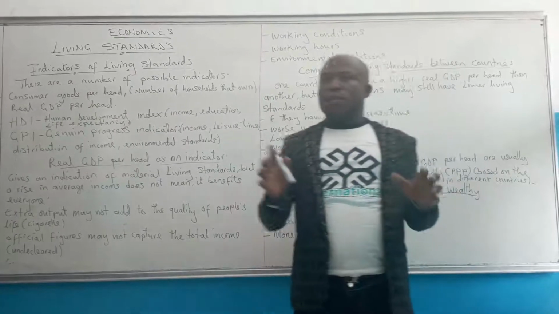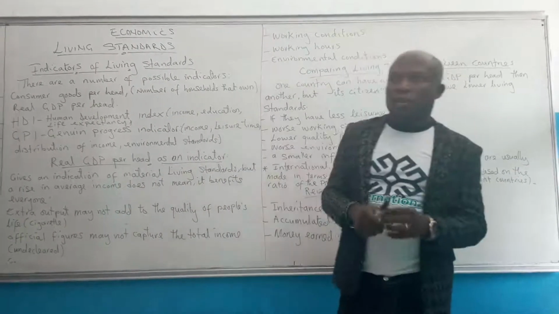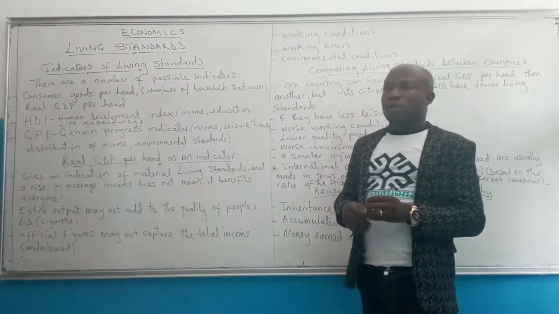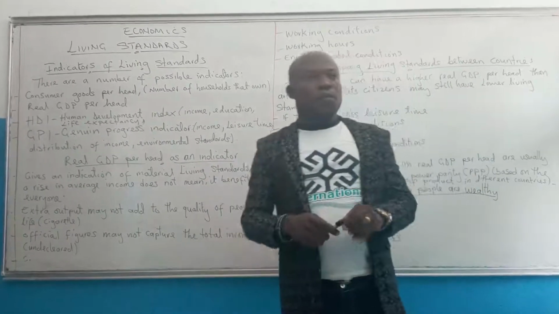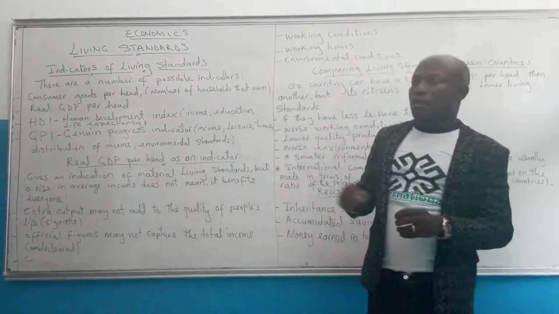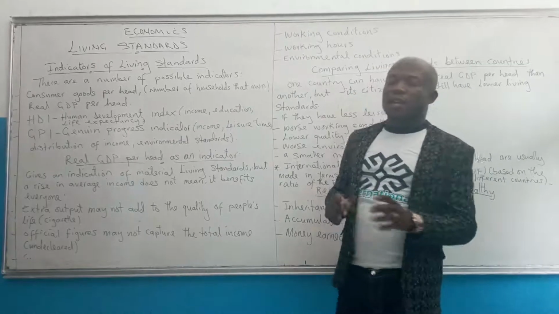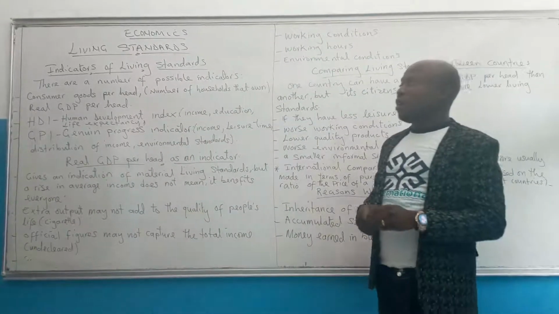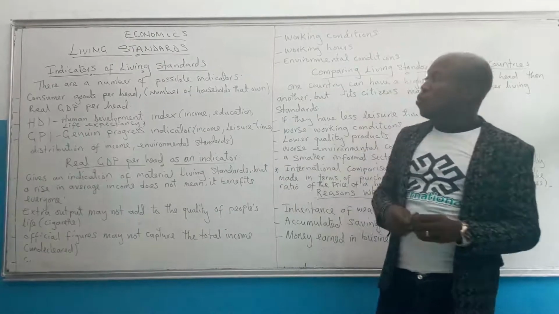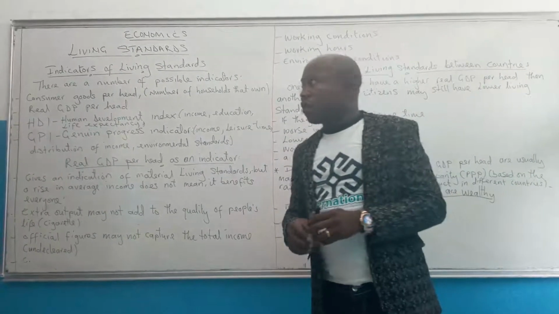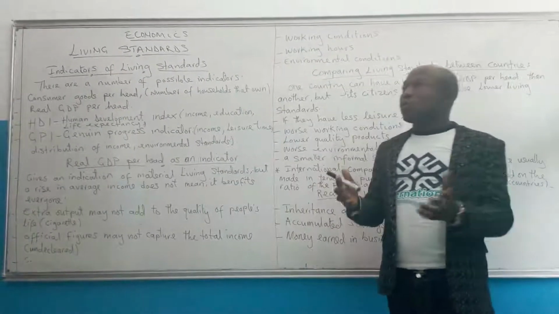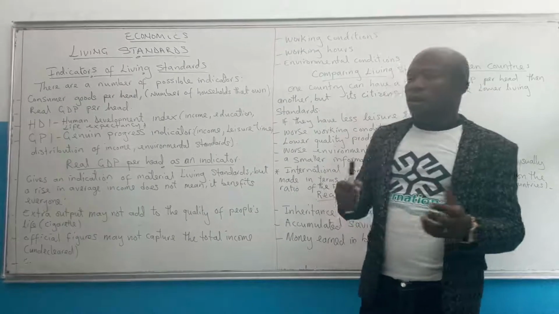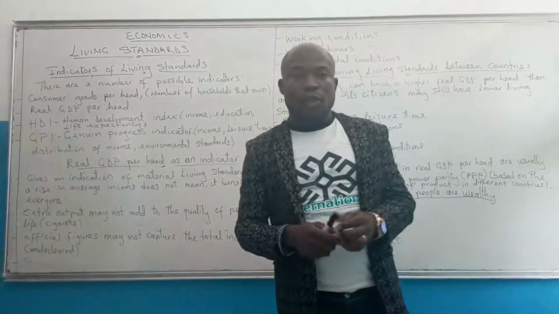There are so many indicators that we can use to show whether there is a high living standard or low living standard in a country. Among these, we will have consumer goods per head, or the number of households that own consumer goods.